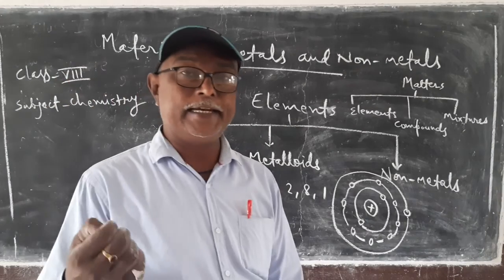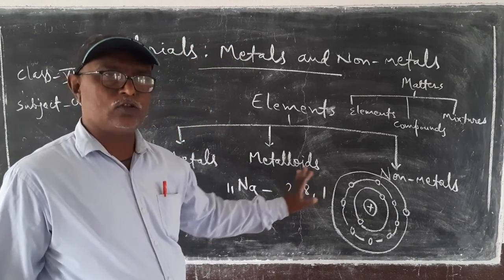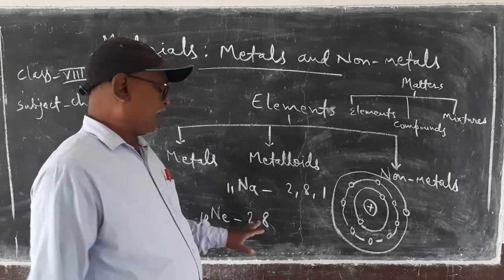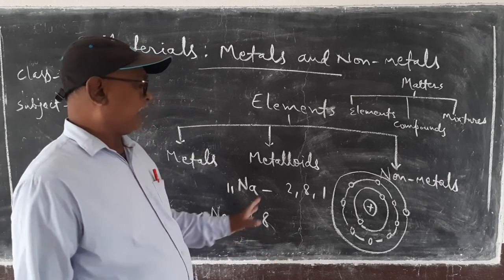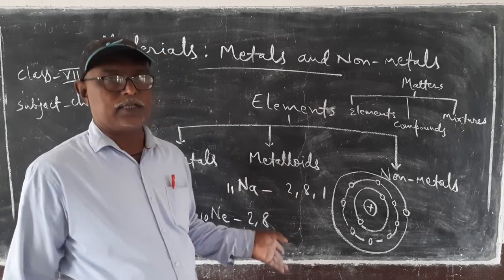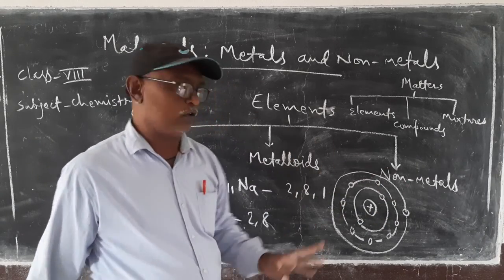Neon is an inert gas, and to achieve the inert gas configuration like neon, sodium tries to remove 1 electron.